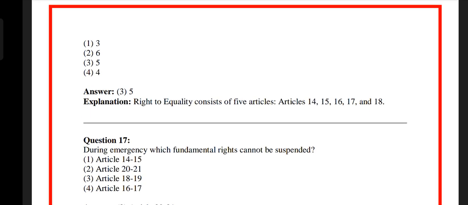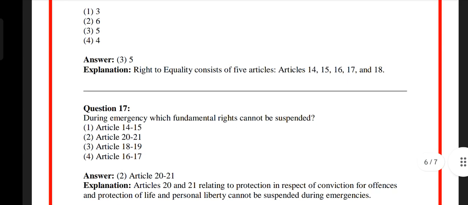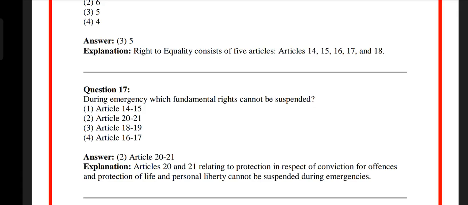Question number 17. During emergency, which fundamental rights cannot be suspended? Option 1 Article 14 and 15, option 2 Article 20 and 21, option 3 Article 18 and 19, option 4 Article 16 and 17. The answer is Article 20 and 21. Article 20 and 21, relating to protection in respect of conviction for offences and protection of life and personal liberty, cannot be suspended during emergencies.